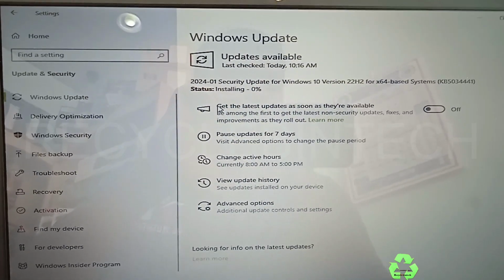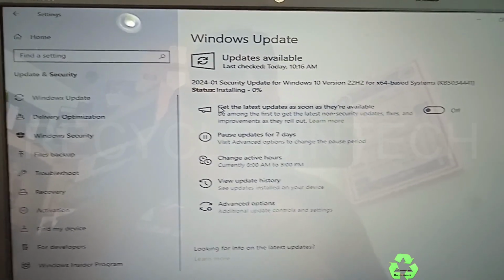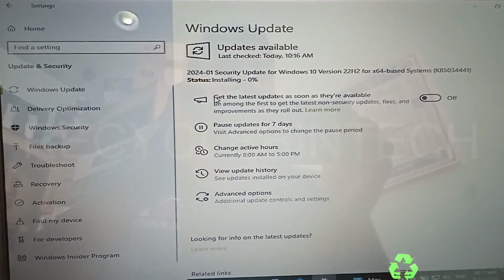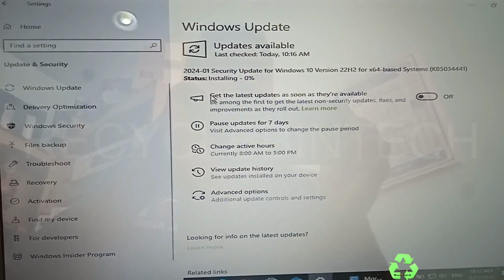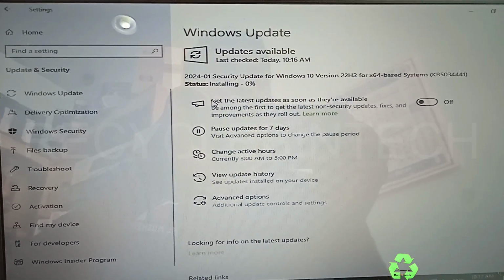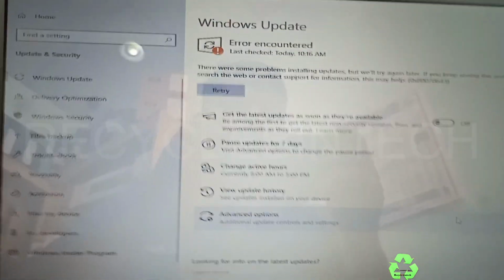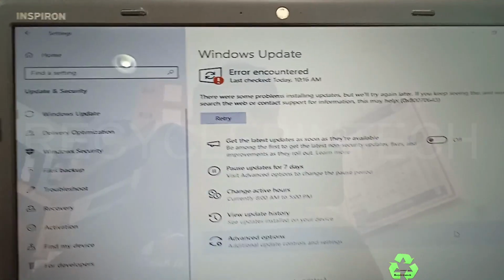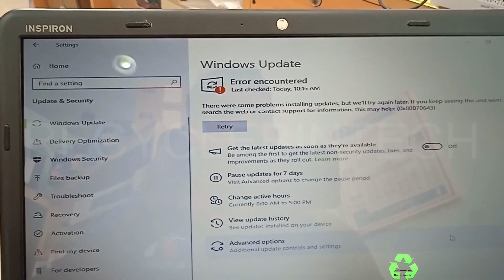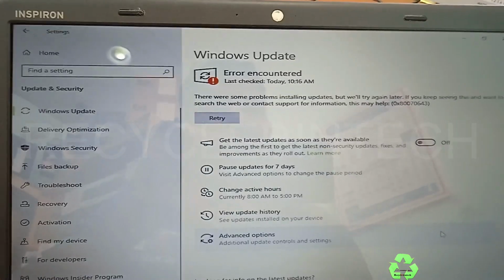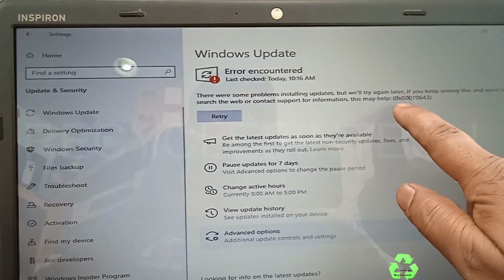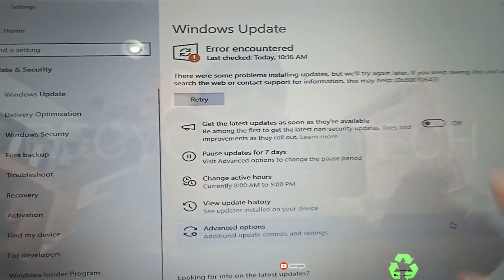It will take a little time because the installation is continuing. It will show like 1, 2, 3, 4, 5, 6, but it's holding at 0 for a little time, and after that we'll see the error. Let me pause for the error to appear. Now you can see the error. There was some problem installing update, but we will try again later. If you keep seeing this and want to search the web or contact support for information, this may help. Like this is the error code.